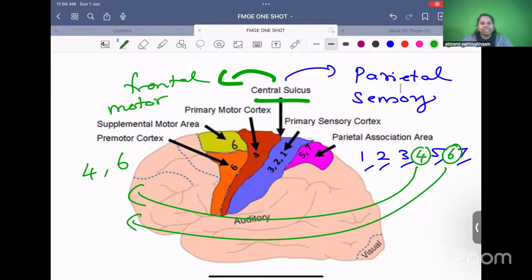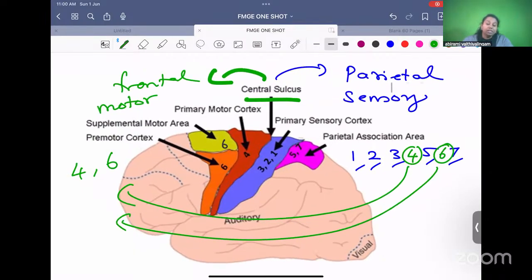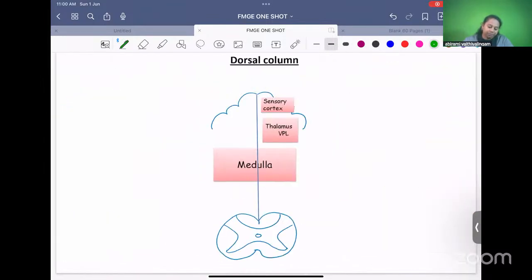When all these sensations touch your sensory cortex, you are able to feel the sensations. So if there's any damage to the parietal cortex, your sensations will be affected. You'll have a sensory defect. It's back to the dorsal column. So dorsal column and spinothalamic tracts are the two sensory tracts. Let's discuss a little more about the dorsal column tract and the spinothalamic tract.